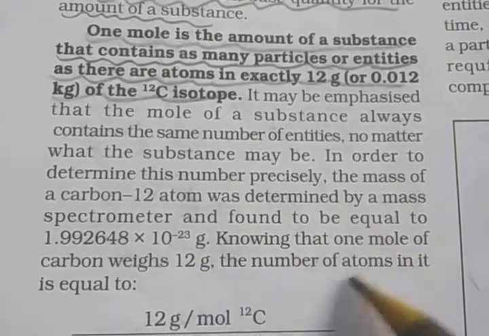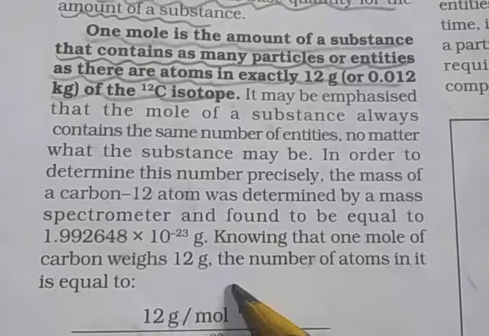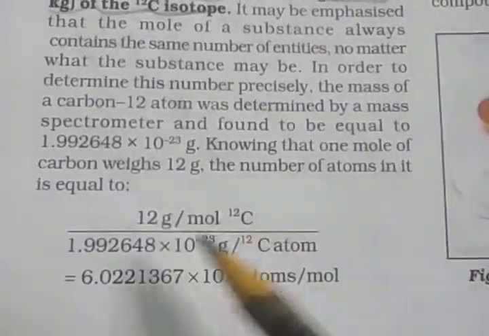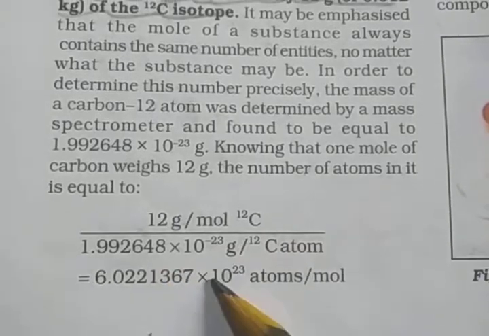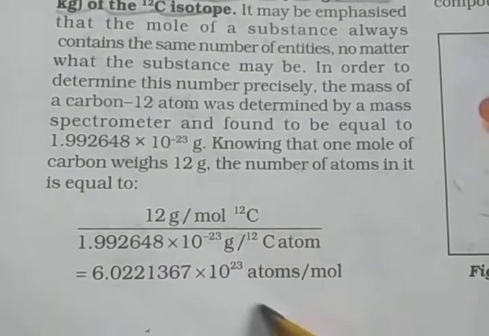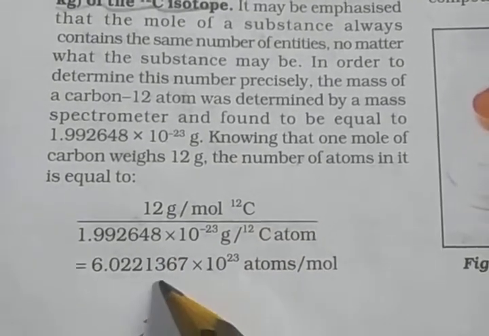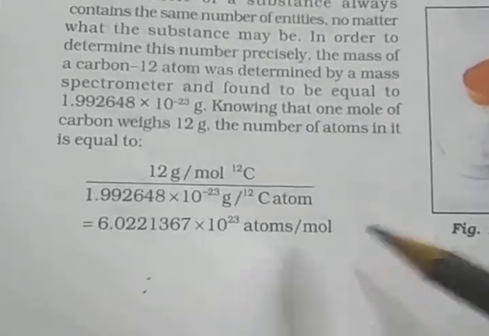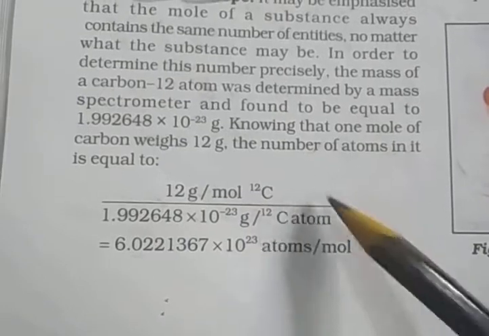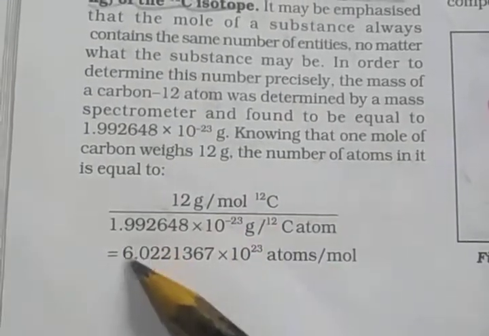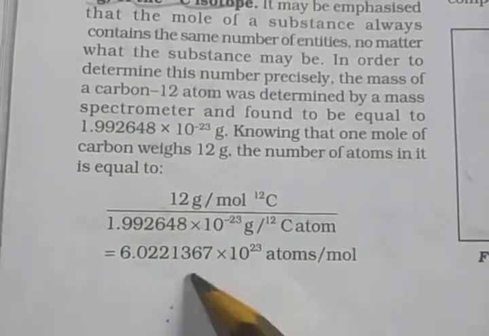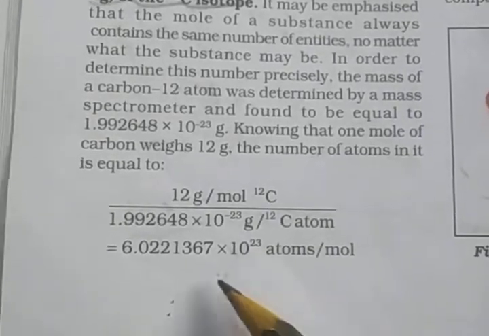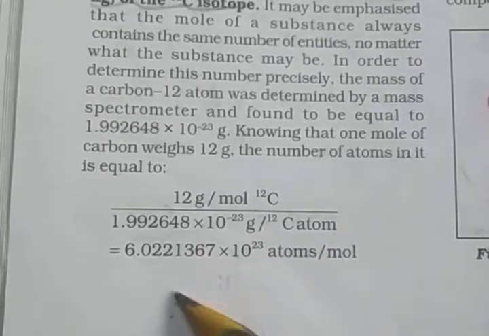Knowing that 1 mole of carbon weighs 12 gram, the number of atoms in it is 12 gram divided by this value. So this comes to 6.022137 times 10 to the power 23 atoms per mole. This number of entities in 1 mole is so important that it is given a separate name and symbol.